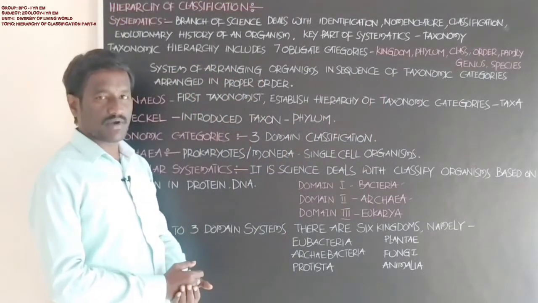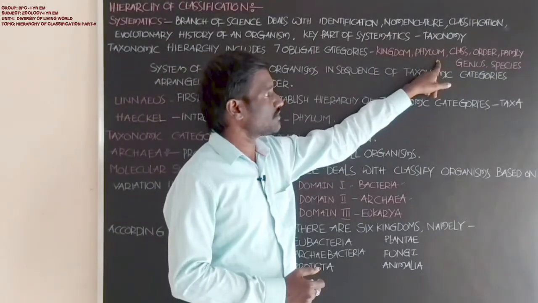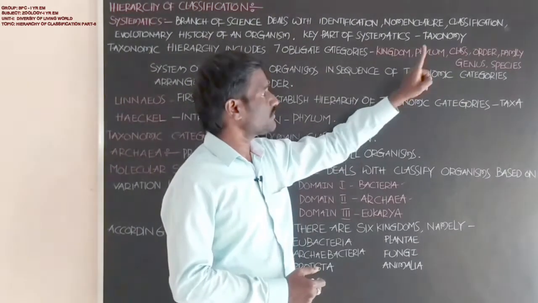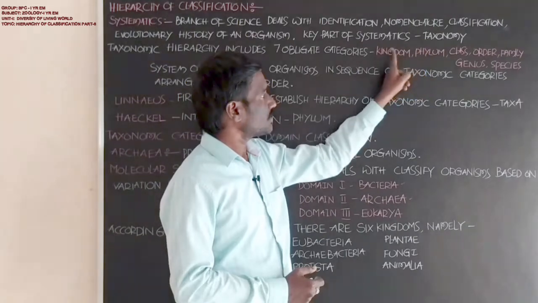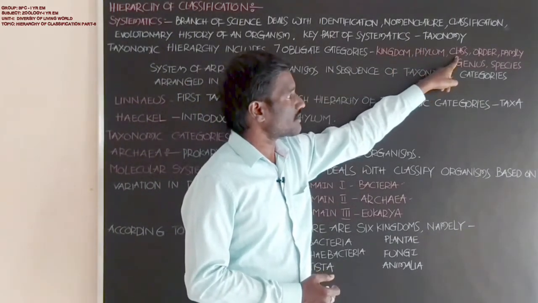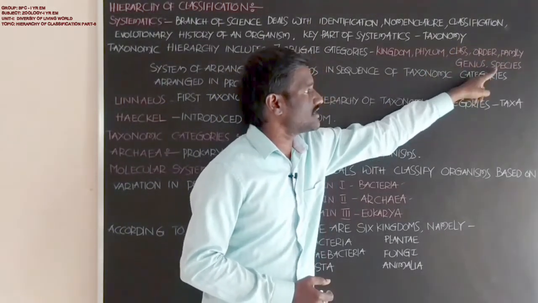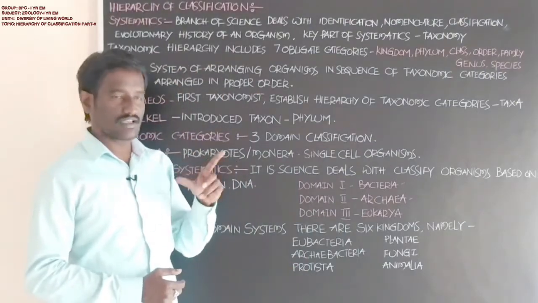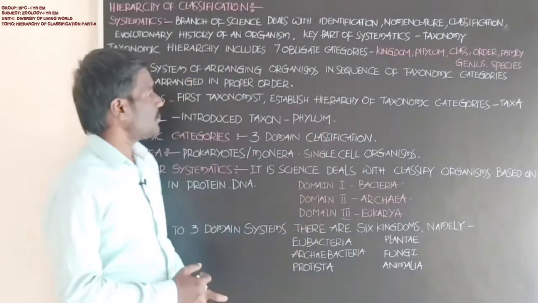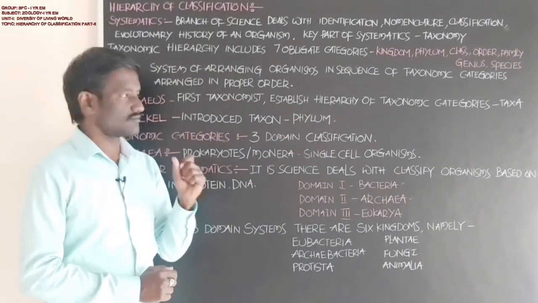These categories are collectively called taxa. Kingdom is a taxon, phylum is a taxon, class, order, family, genus, species are each a taxon. All of them collectively are called taxa. Each one singular is called a taxon.